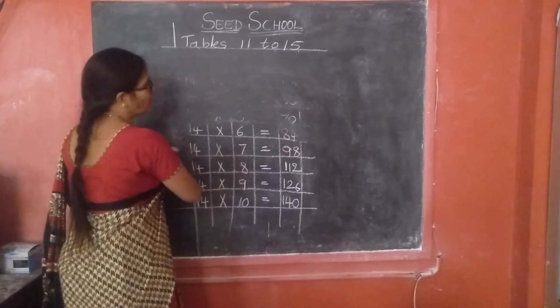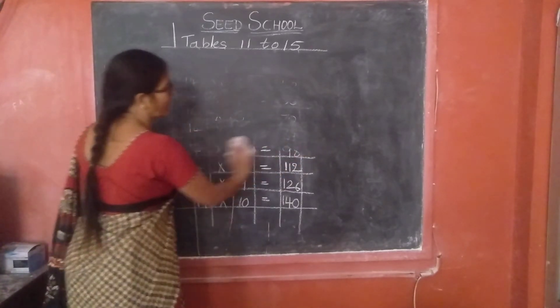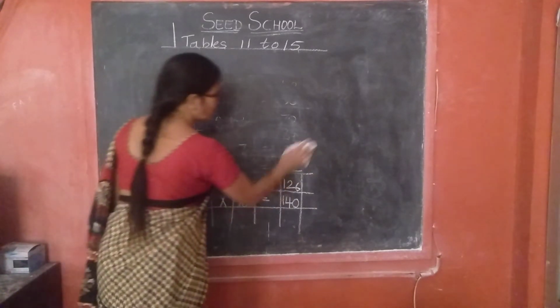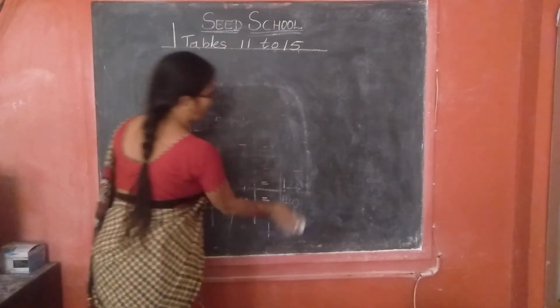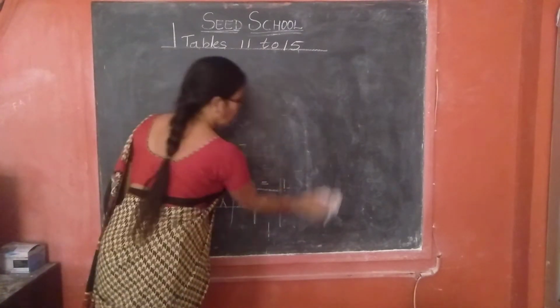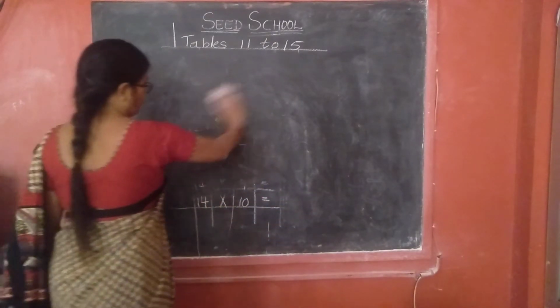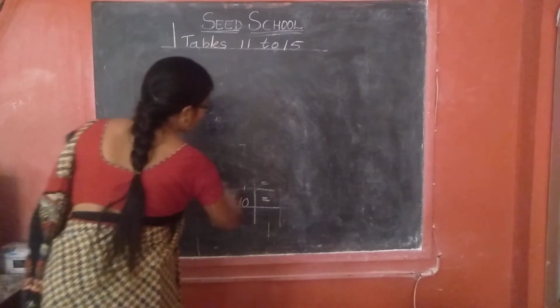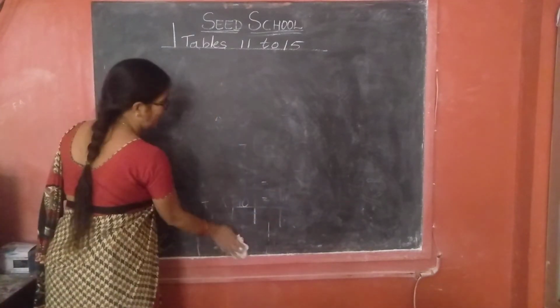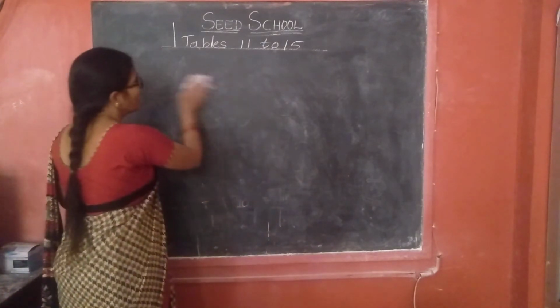Every day you have to practice tables, children. Understood? Oral drilling should be there and writing also. If you practice tables, you will get the maths easily.